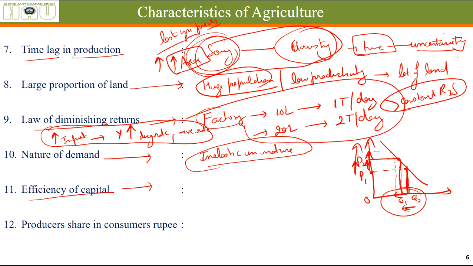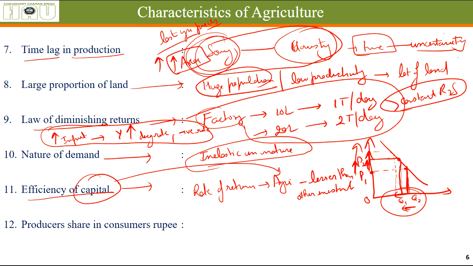Efficiency of capital. See, the rate of return in case of agriculture is lesser than other investments. So the money or the machinery that you are buying with that money, when you use that machinery for agriculture, the percentage return on your money is lesser as compared to factory production. That's why people engaged in agriculture see their income increasing at a slower pace than the people engaged in the manufacturing sector.